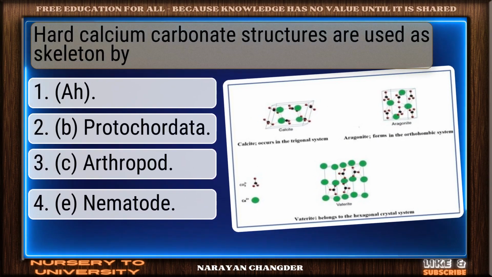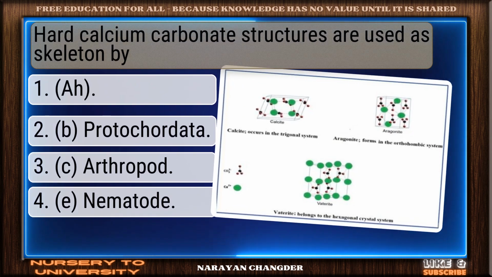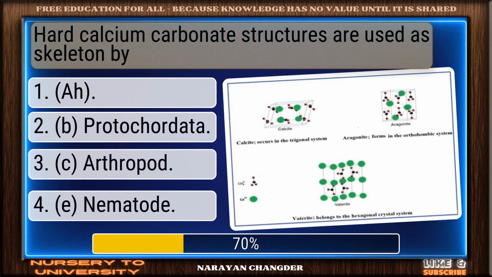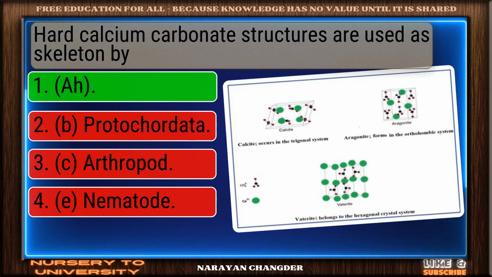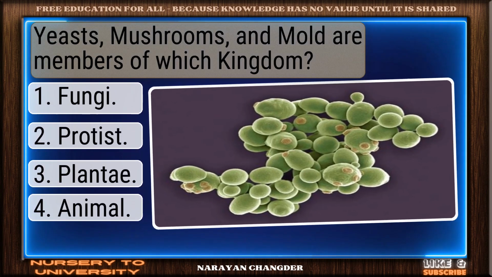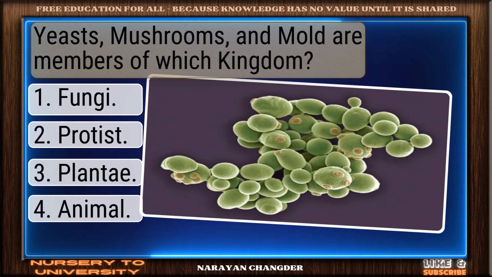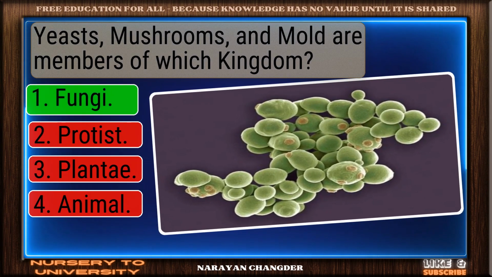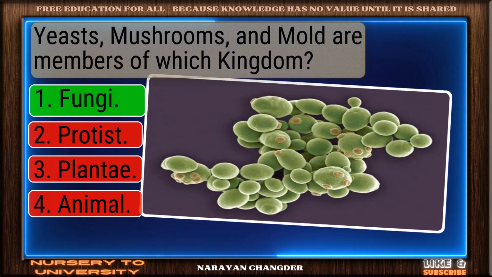Question number 137. Hard calcium carbonate structures are used as skeleton by. Nice work. You chose and it is correct. Question number 138. Yeasts, mushrooms, and mold are members of which kingdom? Sharp thinking. Fungi is the right choice.